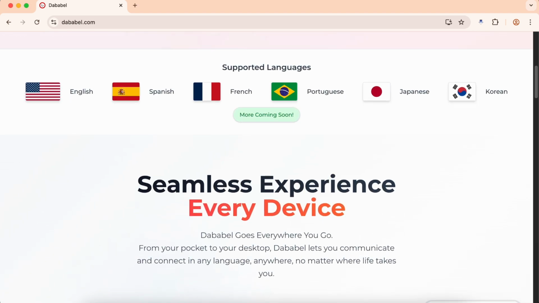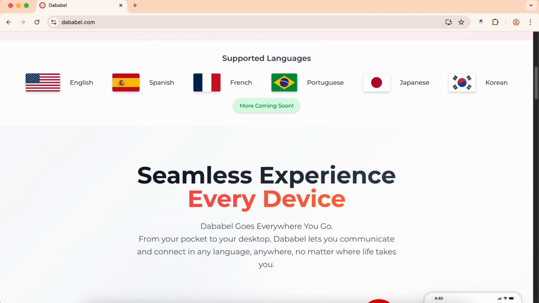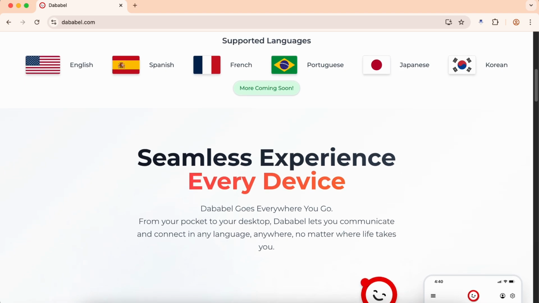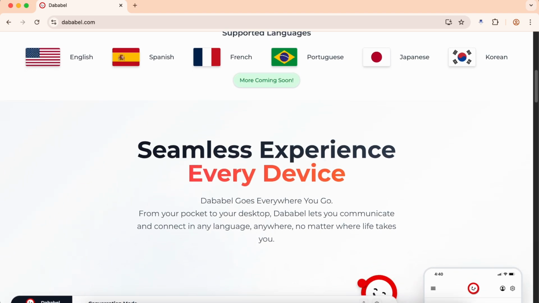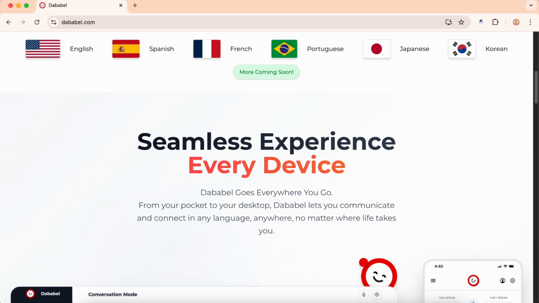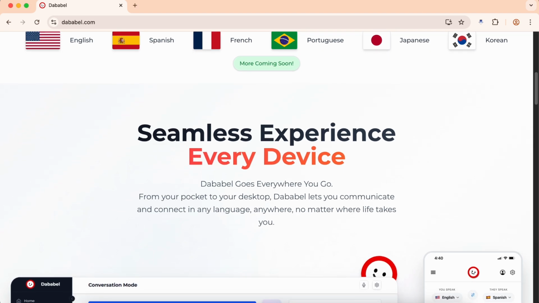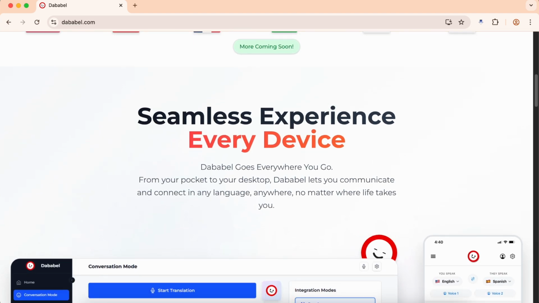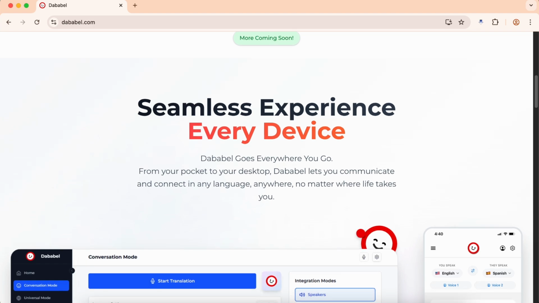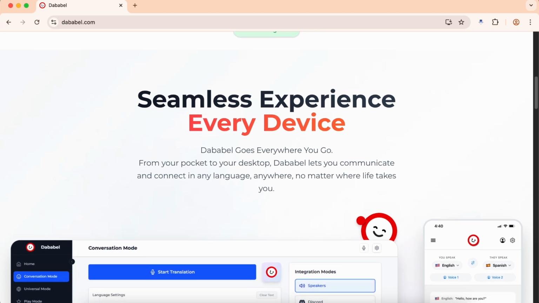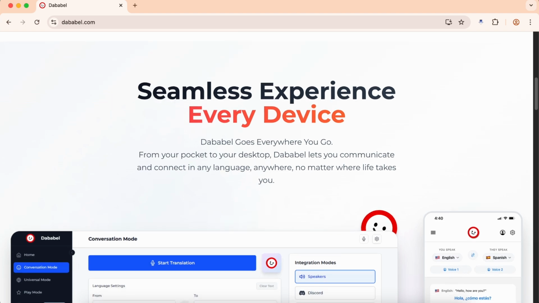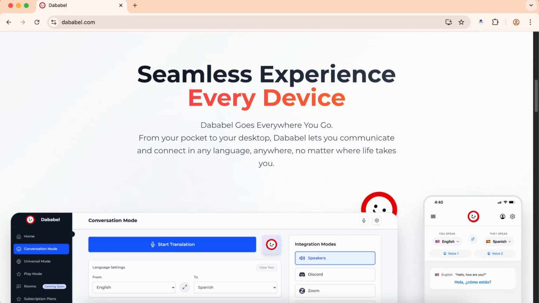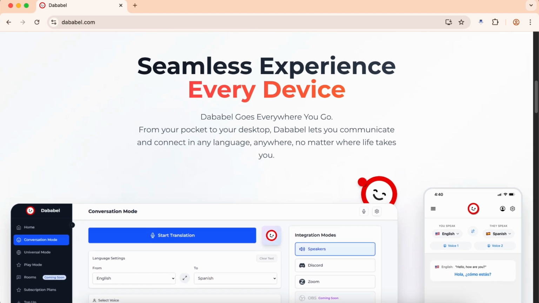Now, let's discuss the pricing structure, which is where Dababel becomes genuinely problematic. The app charges $9.99 USD weekly as the base subscription price, with maximum expenditures reaching $139.99. Think about that for a moment. You're looking at potentially $520 annually for basic functionality. None of the app's three modes can be used for free. With all the functionality requiring credits, this means you can't even test the core features without paying, which is a massive red flag for any app, especially one with such ambitious claims.